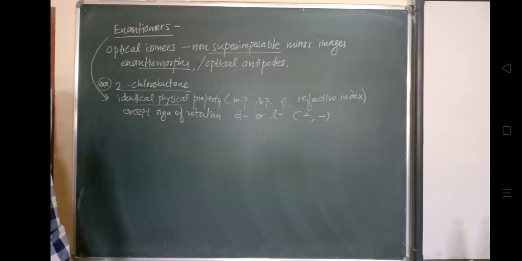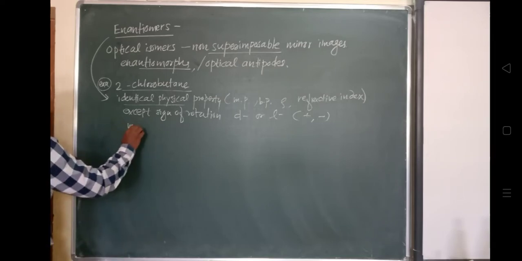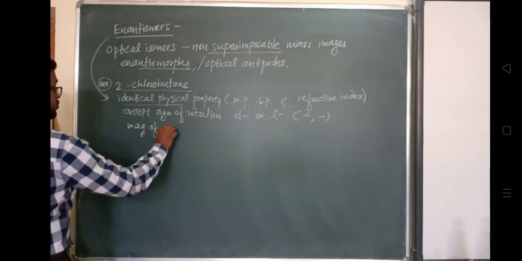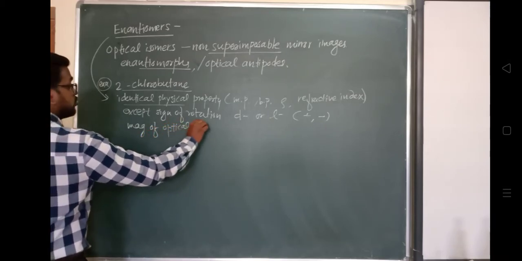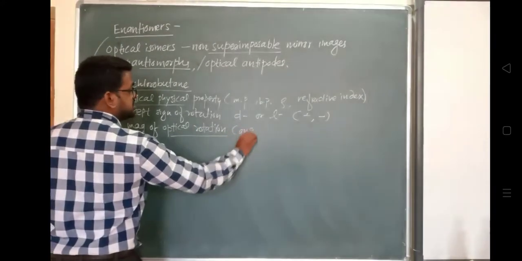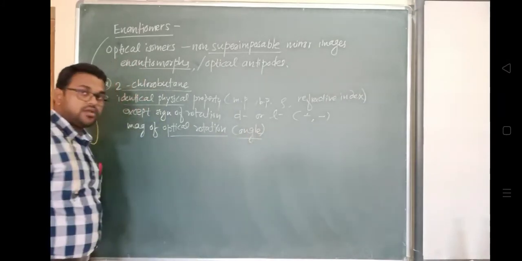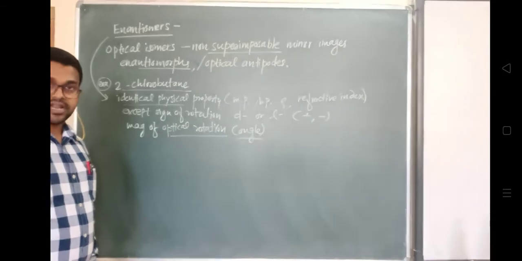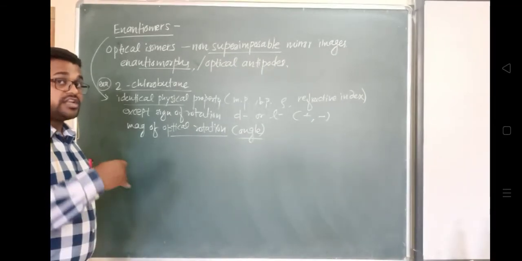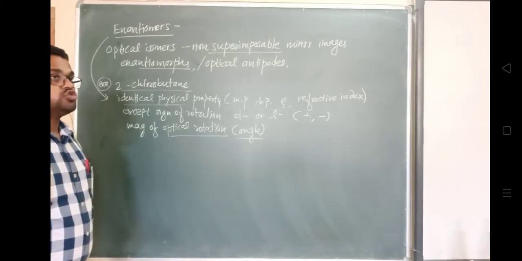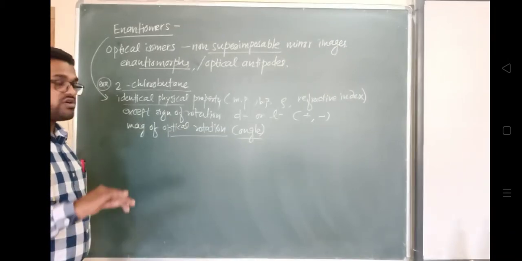Okay, so the magnitude of their optical rotation is equal. Optical rotation is measured with the help of an angle, which is plus or minus for dextrorotatory and levorotatory respectively. Dextrorotatory has a plus sign and levorotatory has a minus sign. That rotation, clockwise or anti-clockwise, will have the same magnitude.